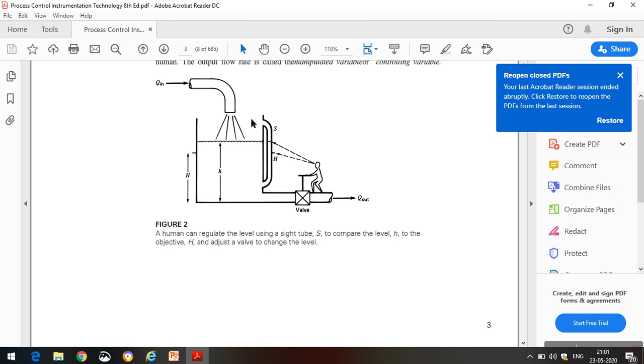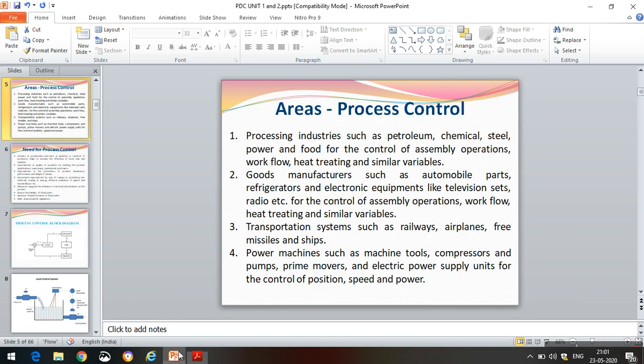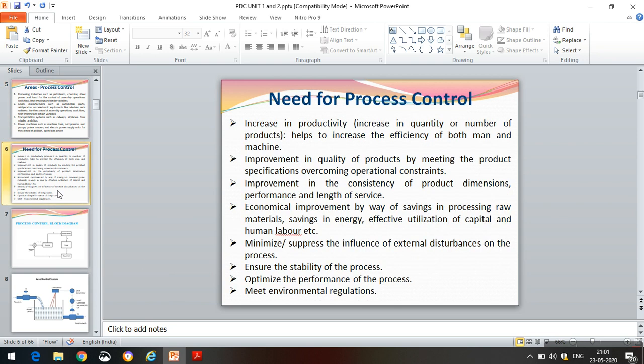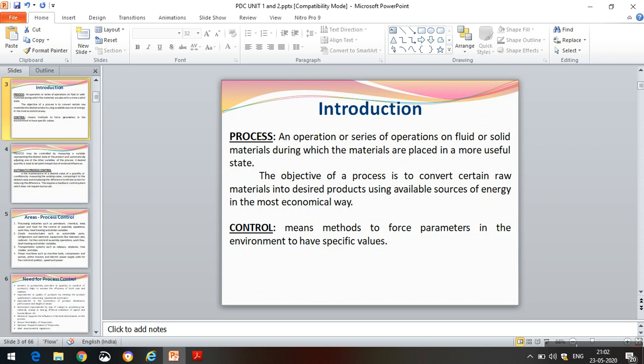Now we will see what automatic control is.